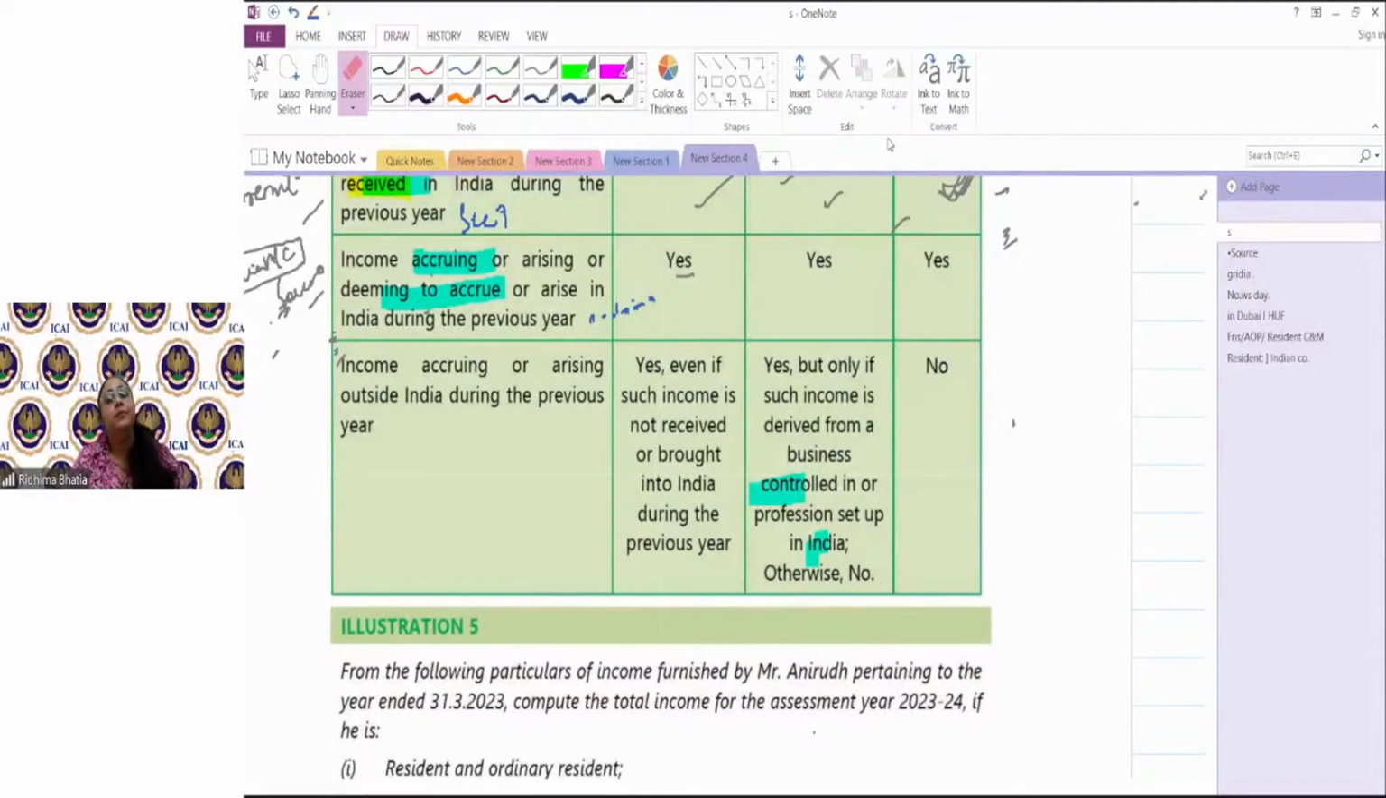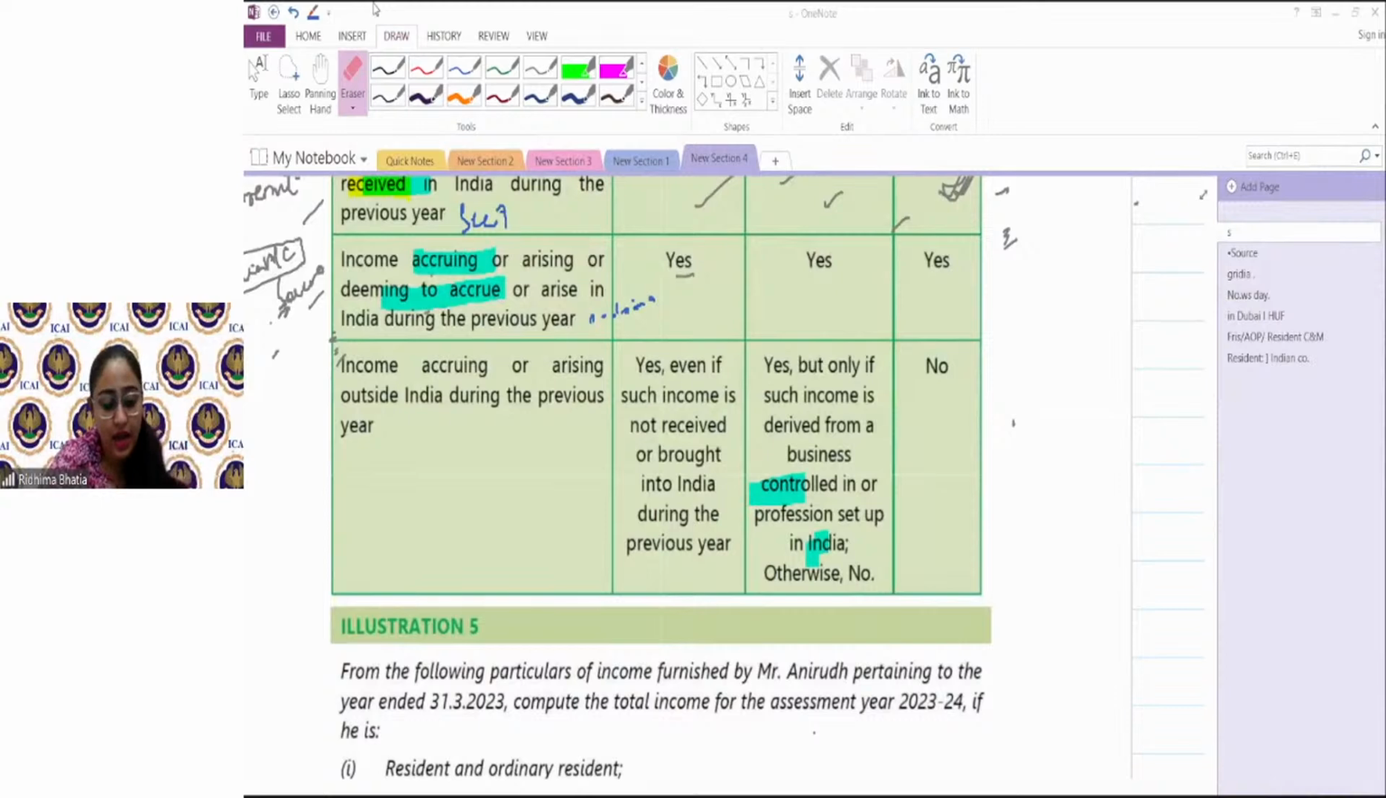Okay, had it been a simple case of income from a profession in Kenya, you would tax it only in the case of ROR, not in the case of RNOR and NR. But since it's coming from a profession in Kenya which is set up in India, you will tax it in India for ROR also, naturally, right? And for RNOR also. Got it?